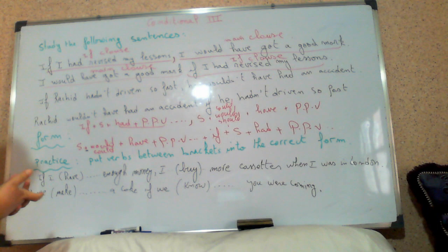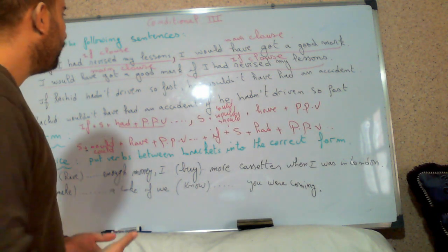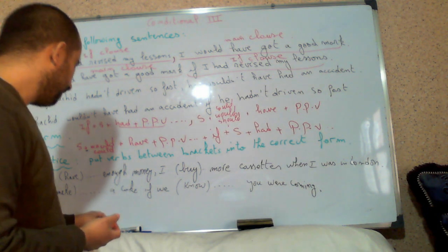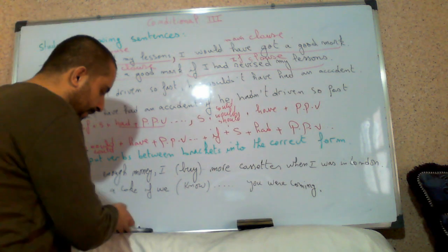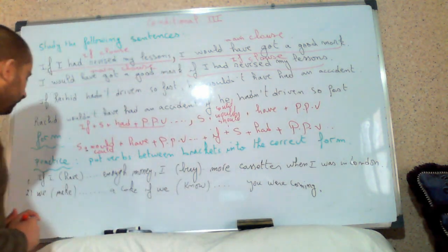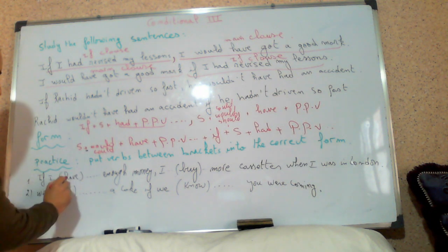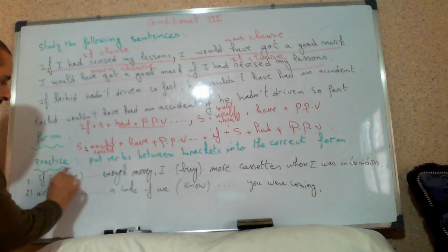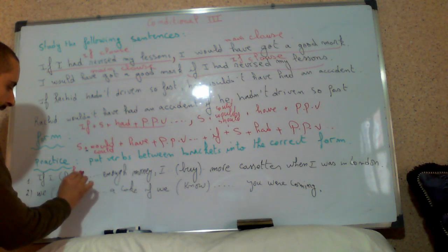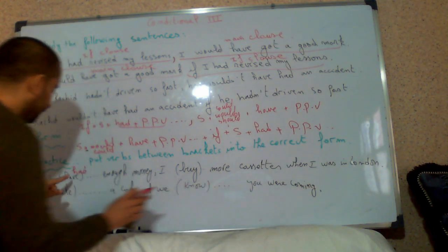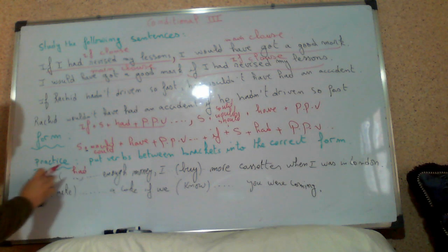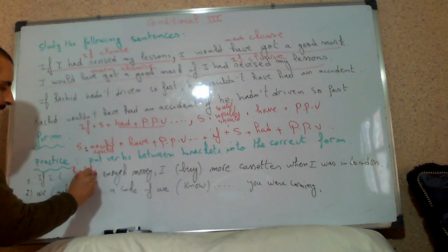So let's have practice for the form of conditional type 3. If plus subject plus had, plus past participle. What is the past participle of have? It is had.